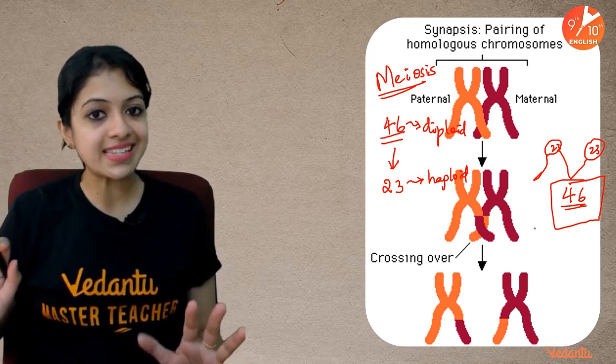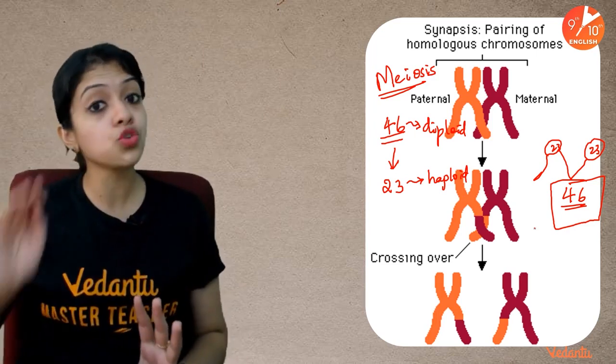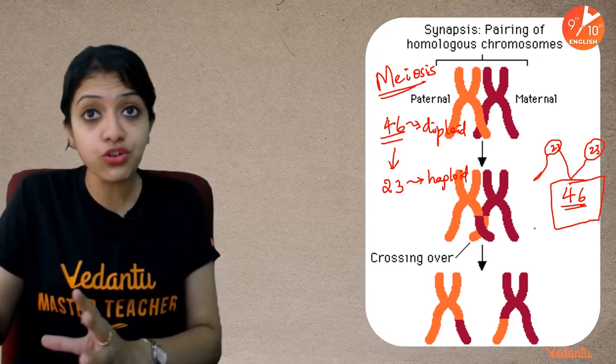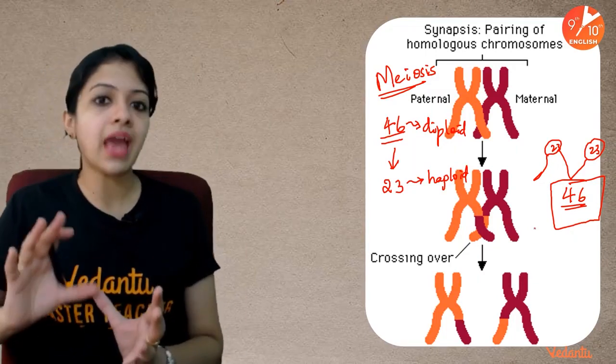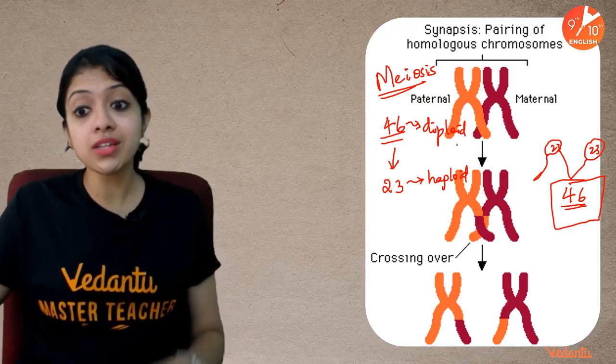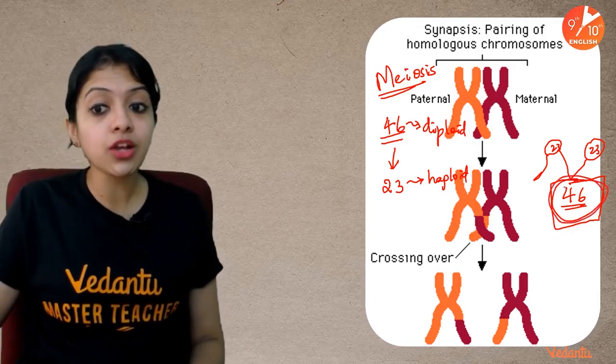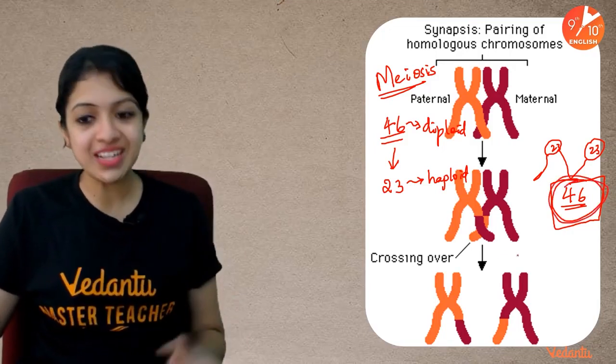Whatever the half of 76 is, they would have that many chromosomes in the gametes. If there are 64 chromosomes in a diploid cell, there would be half of that, 32, in the gametes, and so on. And this is important so that the typical chromosome number in that particular species is maintained.